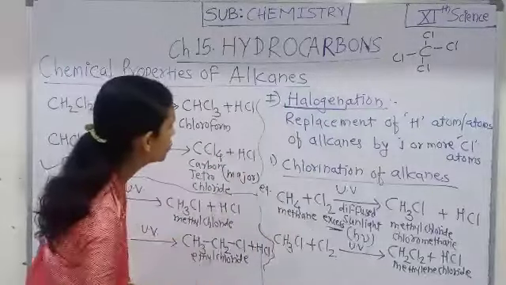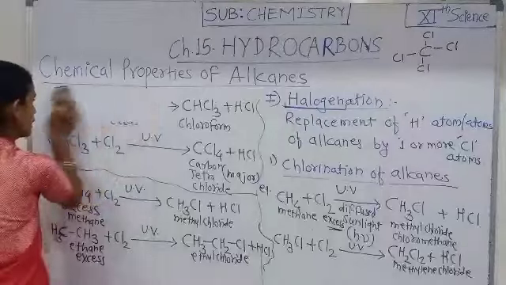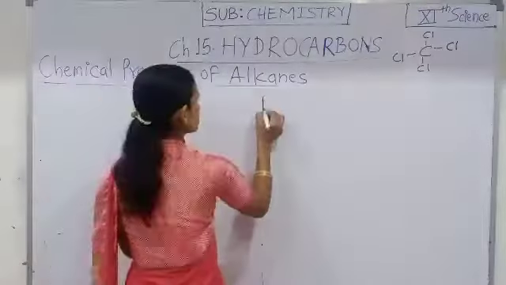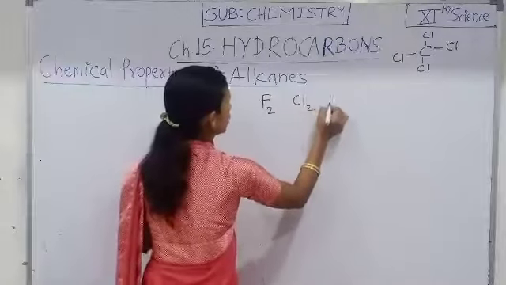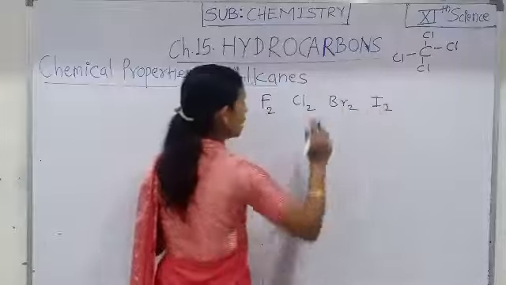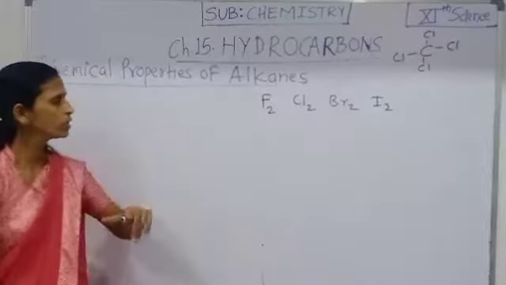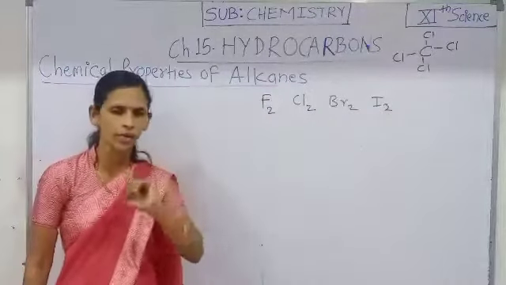That is about the chlorination of alkane. Then see here, fluorine, chlorine, bromine, iodine are the halogens used in the process of halogenation of alkane.